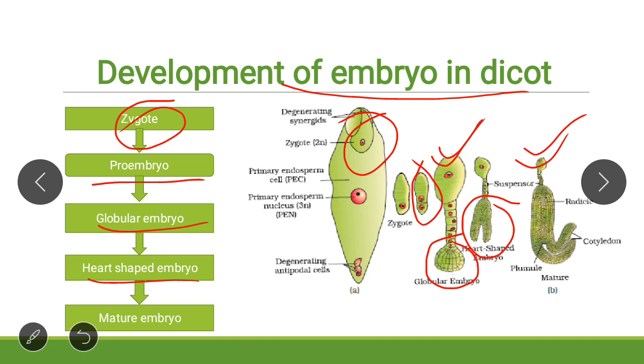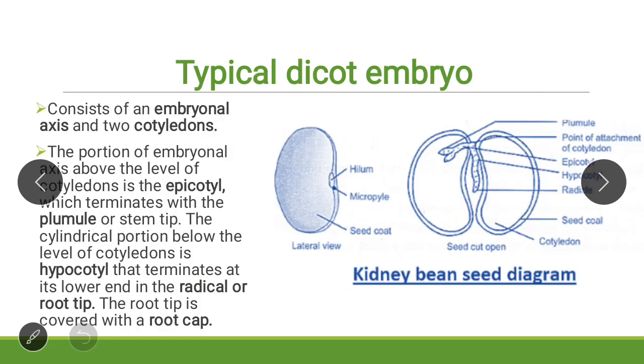We have to remember the stages from zygote to formation of mature embryo. These are intermediate stages. You have to remember, first the zygote forms the proembryo, then the globular embryo, then the heart shaped embryo, and finally the mature embryo.